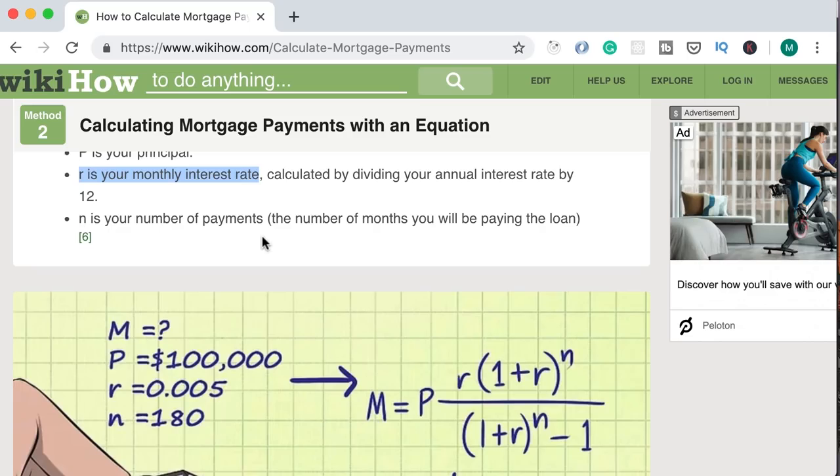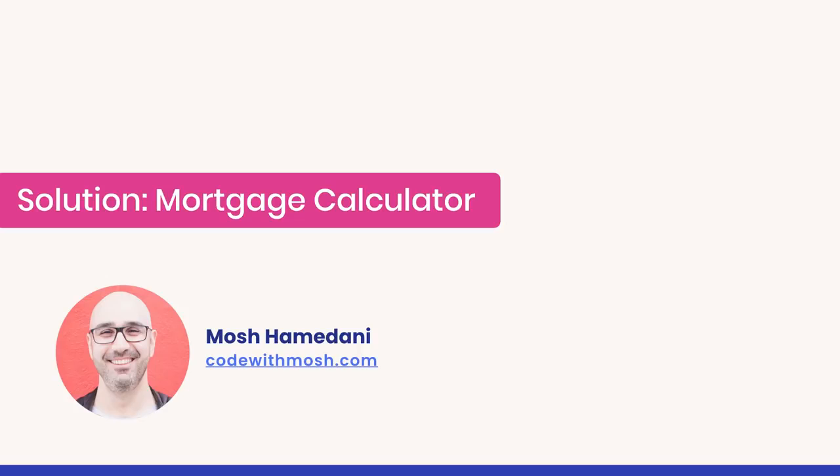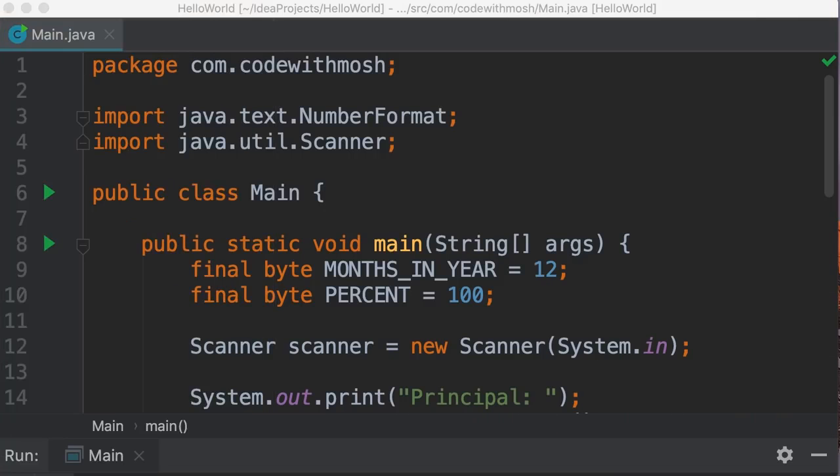So go ahead and spend 10 to 15 minutes on this exercise. When you're done, come back, see my solution. All right, let's see what I've done here. And by the way, don't worry if your code is different from mine. We all think and code differently, so it's perfectly fine if your code is different. Just look at my code, see what I've done here, and see if there are ways you can improve your code. That's what matters, okay?